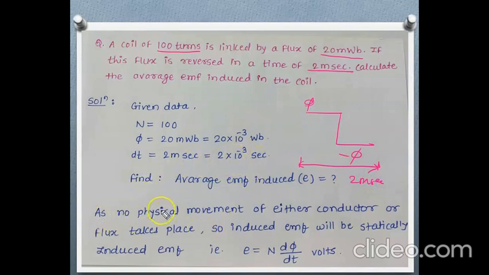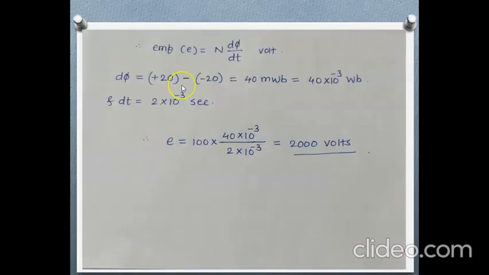As there is no physical movement of either the conductor or the flux taking place, the induced EMF will be statically induced EMF and not dynamically induced EMF. For statically induced EMF, we have the expression E is equal to N d phi upon dt. Now let's calculate the induced EMF, which is N into d phi upon dt volt.